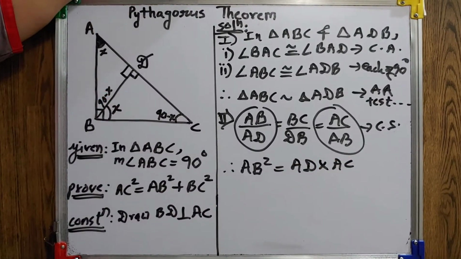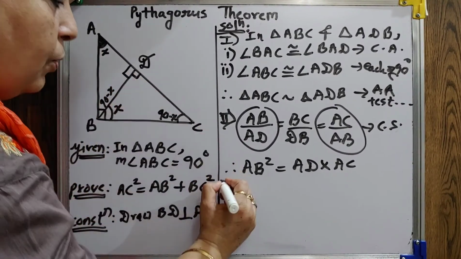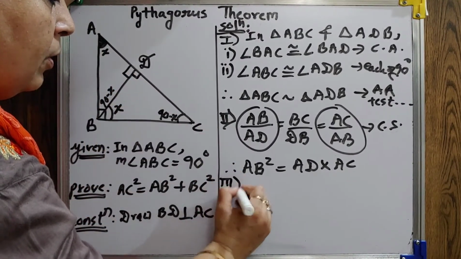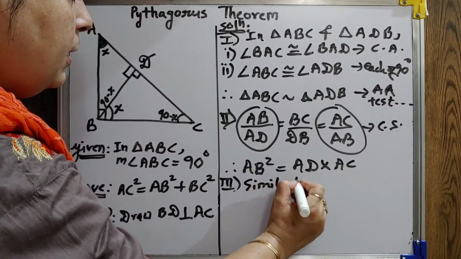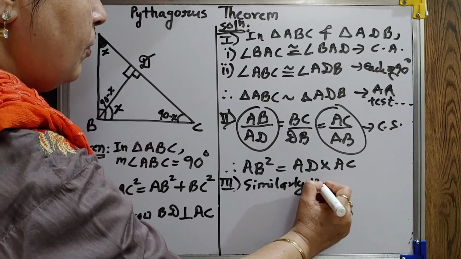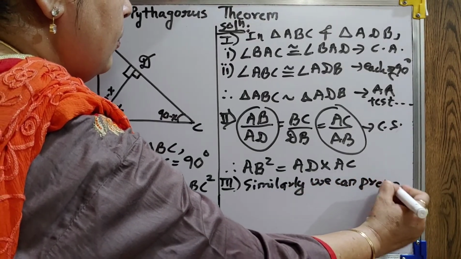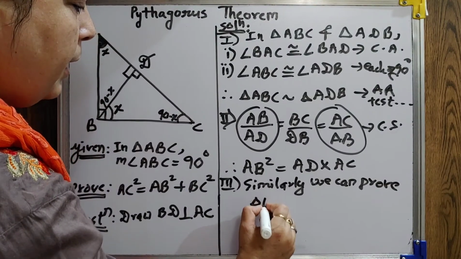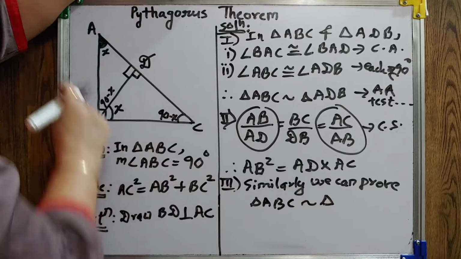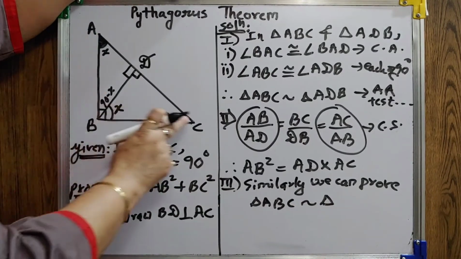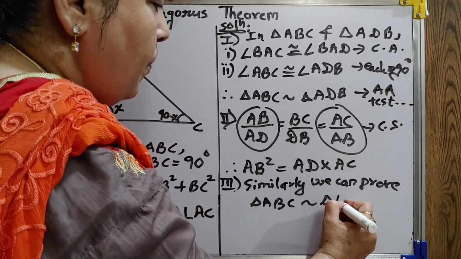Now, similarly you can prove this larger triangle is also similar to this. So, no need to prove again. You can write, similarly we can prove triangle ABC, only take the sequence properly. ABC, X, 90, 90 minus X, X, 90, 90 minus X. So BDC.